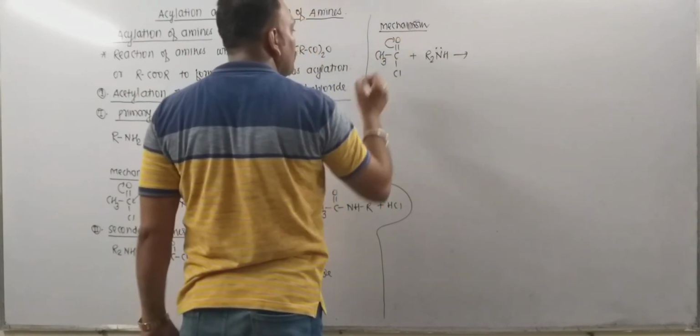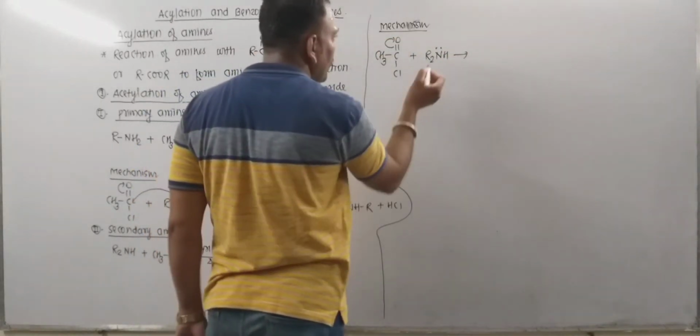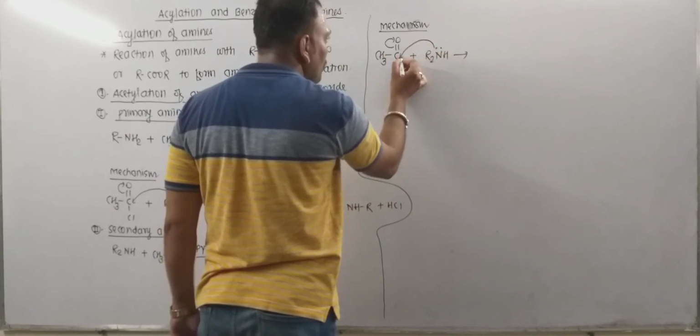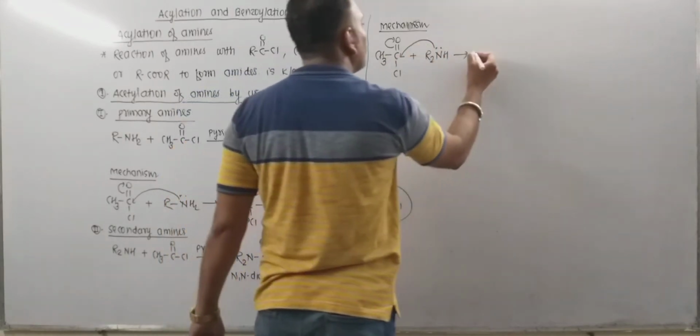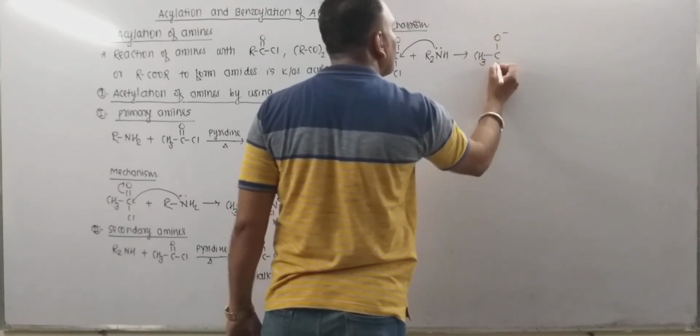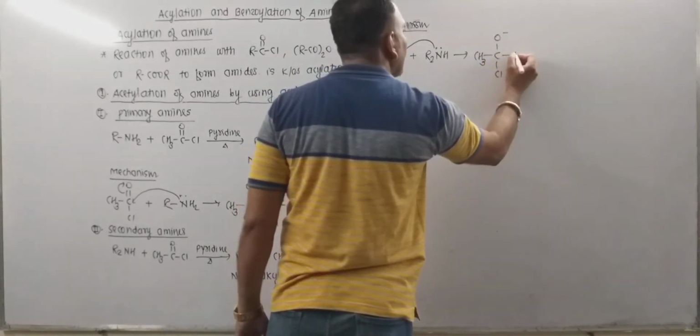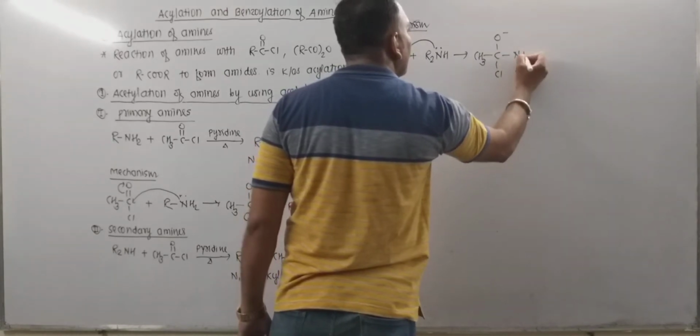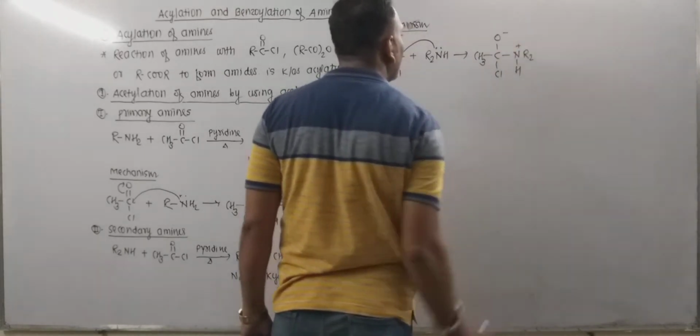Oxygen, being electronegative, attracts the pair of electrons, and nitrogen along with its lone pair attacks the carbon. This leads to the formation of an intermediate.